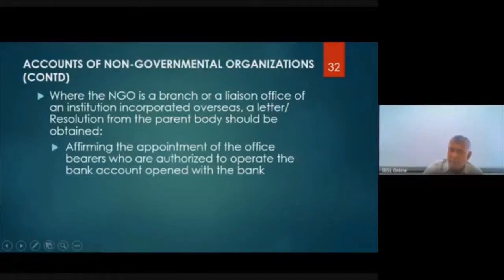That letter must say appointment of the office bearers named Pereira, Gamage, Silva, Jayasinghe, Gunawardena, all that must be there. Who are the people who are to operate the account and what are the values of checks that they can sign. Gunawardena can sign checks only up to 5,000. But Pereira can sign checks up to 10,000. Like that, there may be instructions appointing the office bearers who are authorized to operate. Only those people who are given in this letter can operate the account.